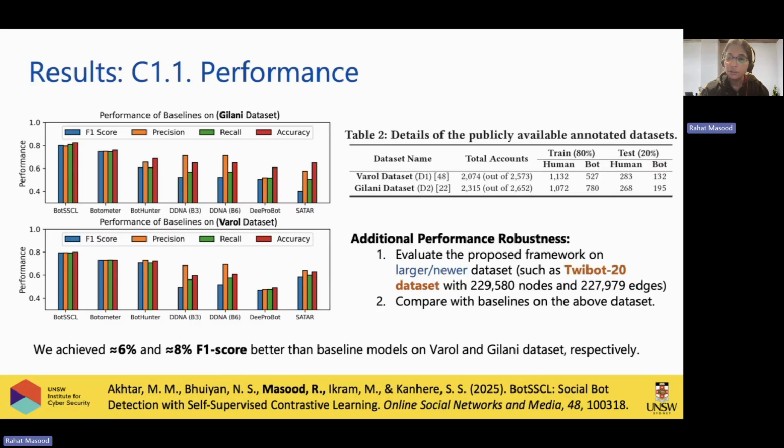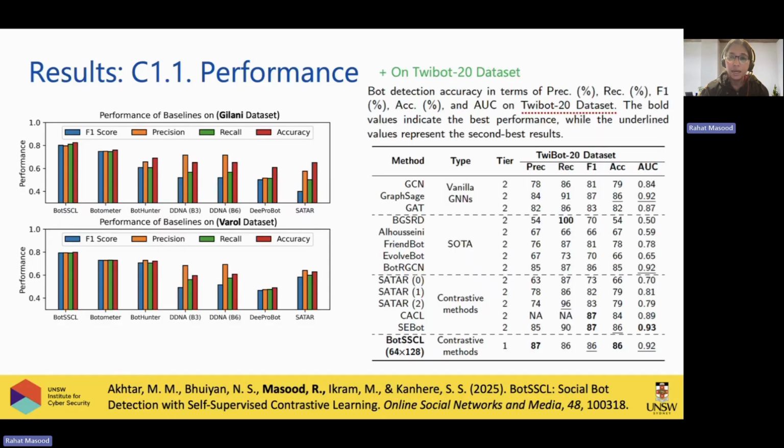We also did not just test on these two datasets. We also took a much larger dataset, called the TwiBot-22 dataset. It has 200,000 nodes. We tested that much larger dataset with edges and nodes. Nodes means profiles and edges means network information. We take that dataset and run different methods on that one, plus our BotSSCL method, and we can see that overall our precision, recall, and F1 score is much higher than the baseline methods.